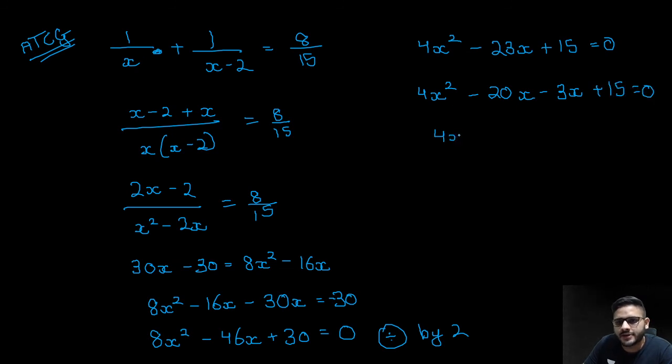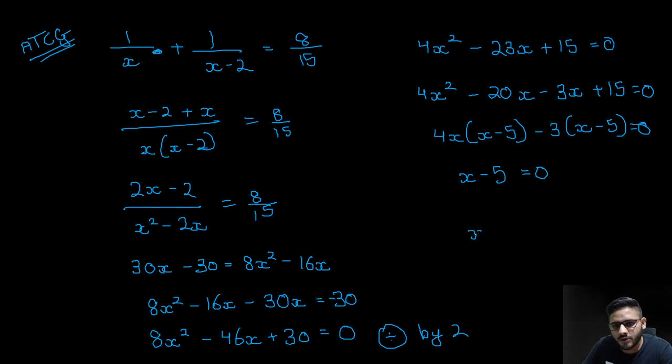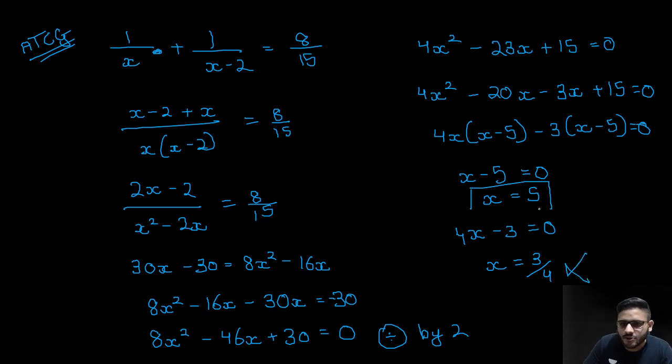So you get 4x common, x minus 5, minus 3 common, x minus 5 is equal to 0. So either x minus 5 is equal to 0, or 4x minus 3 is equal to 0. So x is equal to 5, or x is equal to 3/4. Is it very clear? But 3/4 is not possible, so we will not consider it.